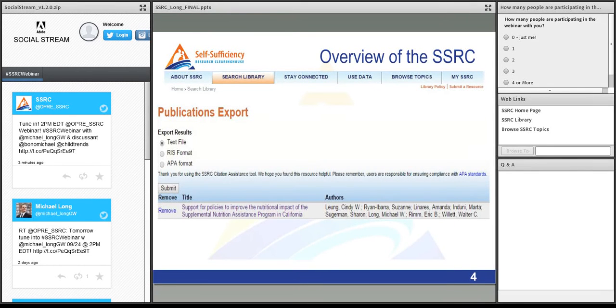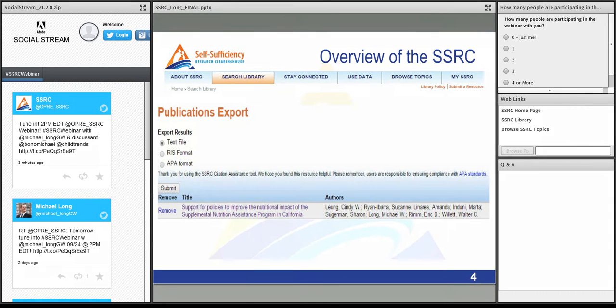To make it easier for SSRC users to include and accurately cite research in their work, the SSRC has a new citation assistance feature that enables users to obtain citations for any entry in the SSRC library. Simply select the checkbox next to the entry of your choice from the library filter screen and select Download Publication at the top of the page.